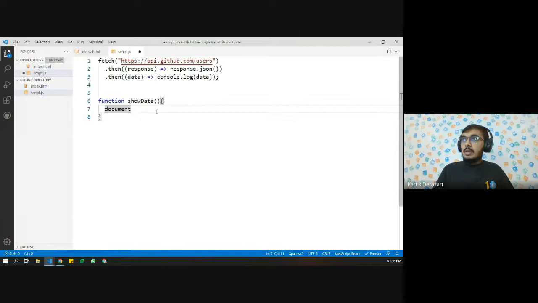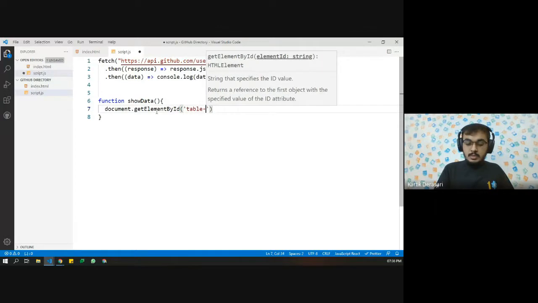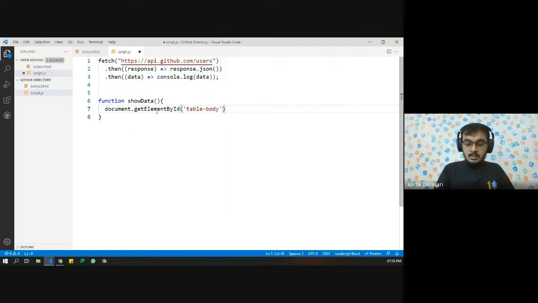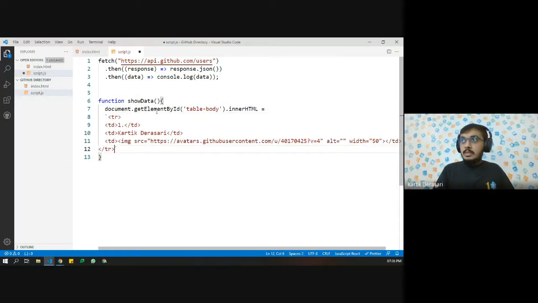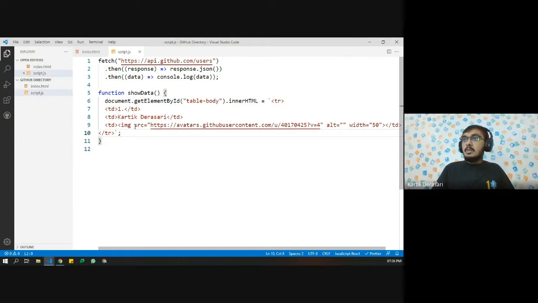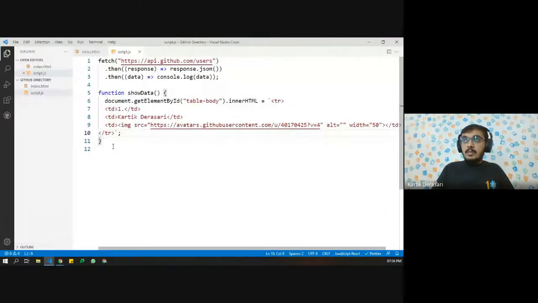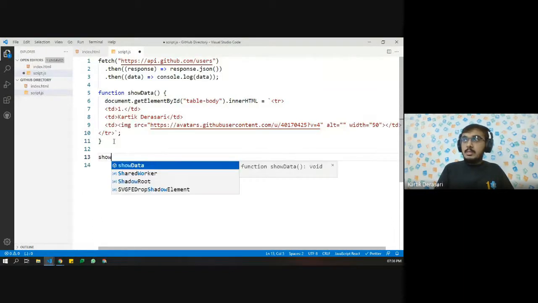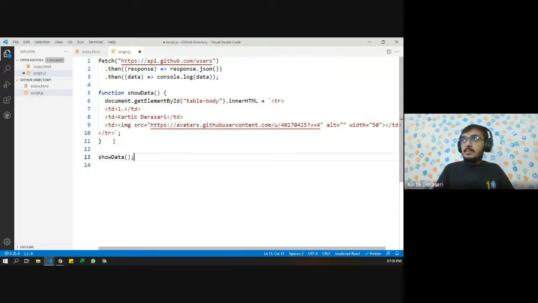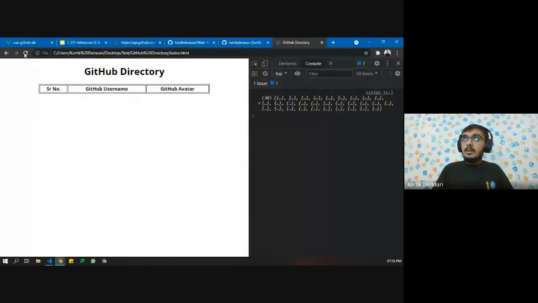And here let us use document.getElementById. Let us use tableBody.innerHTML equals to, let's say, the old data, and we are entering this using JavaScript. Let's see if this still works. Yes, we have defined the function, but we are not calling the function. So let's call the function. Okay, it looks perfect.